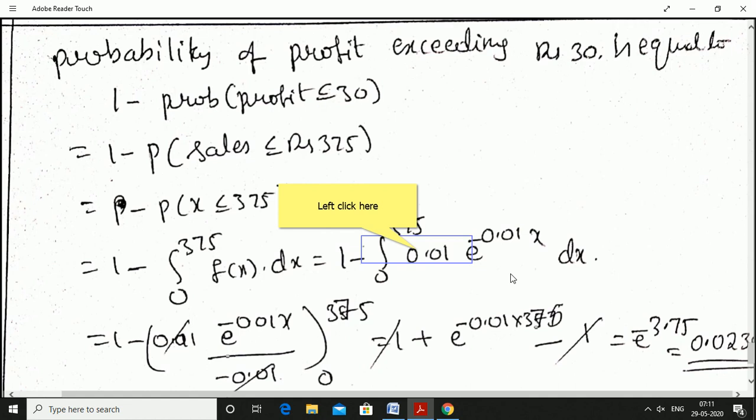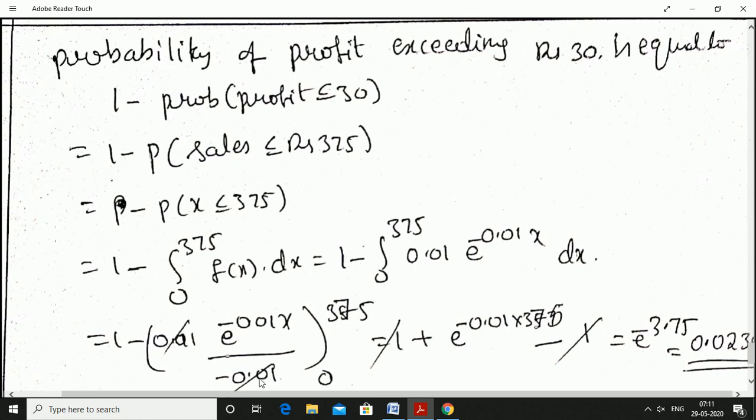Probability of X less than or equal to 375. 1 minus, X less than or equal to 375 means integration from minus infinity to 375, but from minus infinity to 0 f of x value is 0, hence it is integration 0 to 375 f of x into dx. 1 minus integration 0 to 375 of 0.01 into e power minus 0.01 x dx.